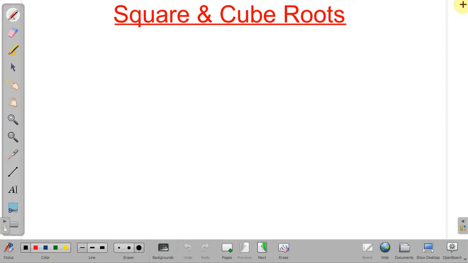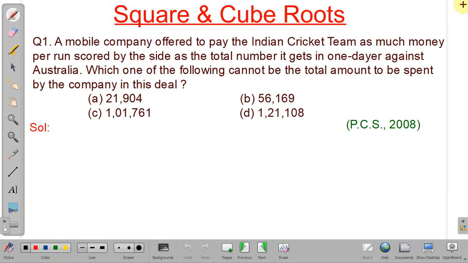In this lecture, we will discuss some important problems on square and cube roots. Okay, so let's start. See, in the first problem, what is given? A mobile company is offering the Indian cricket team to pay as per the number of runs scored, and the amount will be equal to the total number of runs scored by the Indian team against Australia per run.